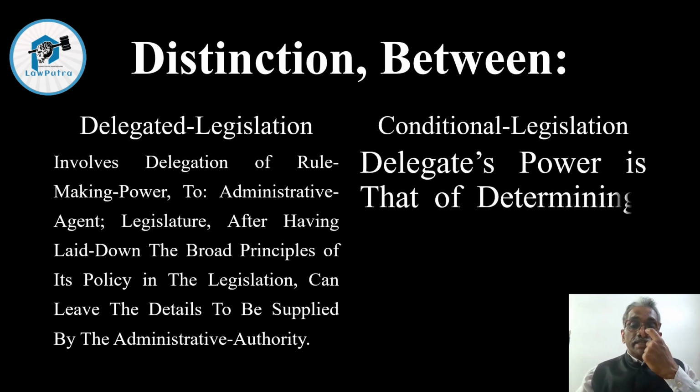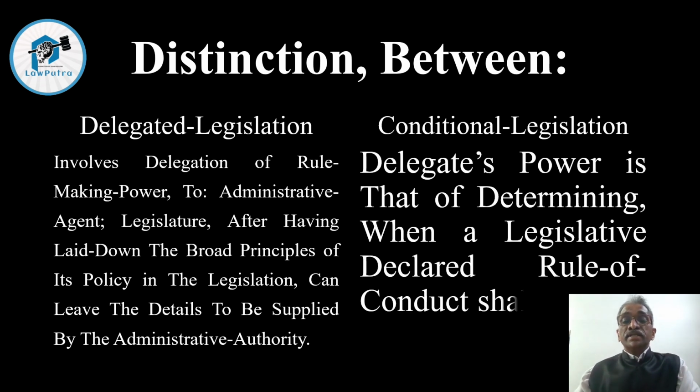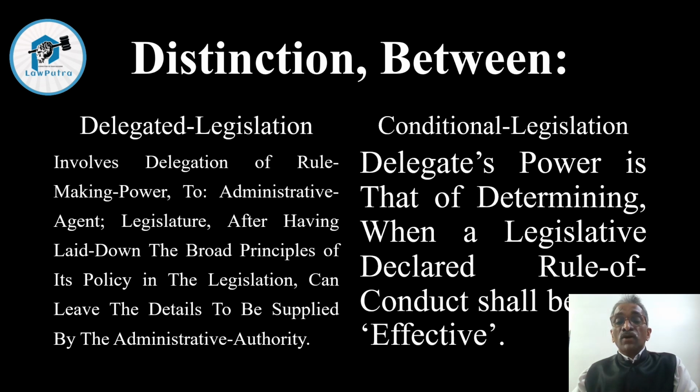And in case of conditional legislation, we can see that the delegate's power is that of determining when a legislatively declared rule of conduct shall be effective. So this is the basic difference between delegated legislation and conditional legislation.